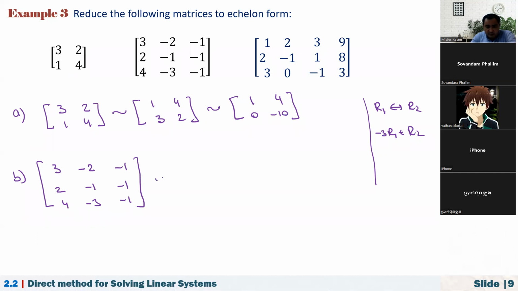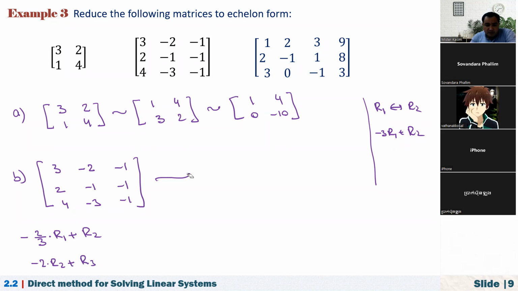The first one is -2/3 times R1, and we have to add this to R2. The second one is, before this maybe, I should perform this operation and also multiply the second row by -2 times R2 and add it to the third row.